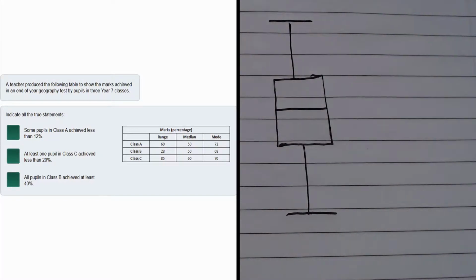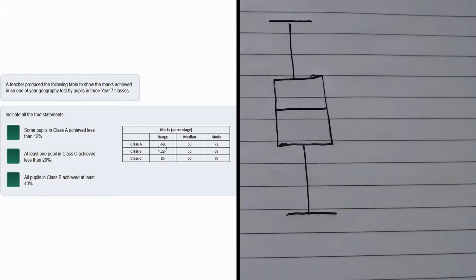In this question we are told that a teacher produced the following table to show the marks achieved in an end-of-year geography test by pupils in 3 Year 7 classes, and we are asked to indicate all the true statements. Now the first statement claims that some pupils in Class A achieve less than 12%. So let's first have a look at the stats for Class A.